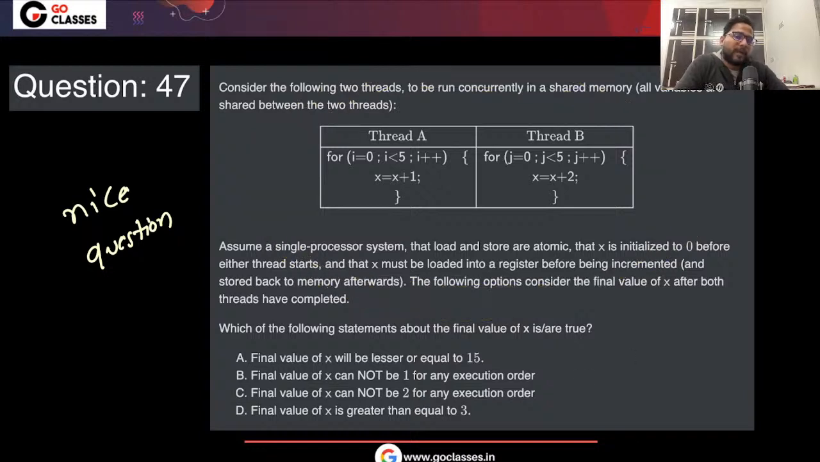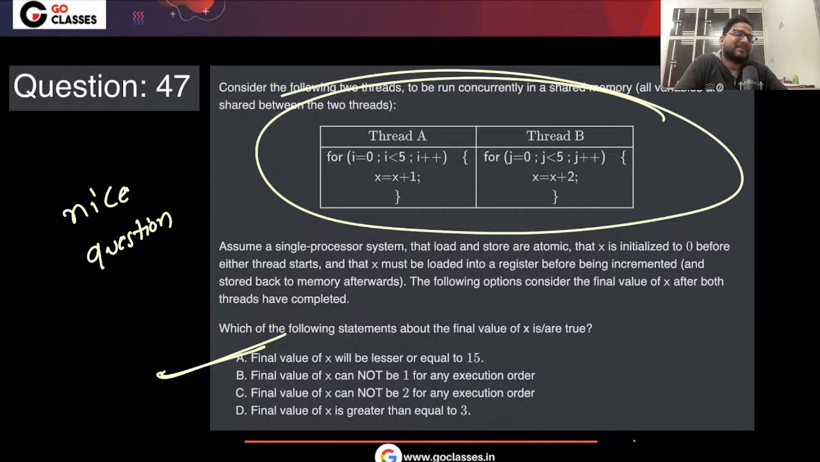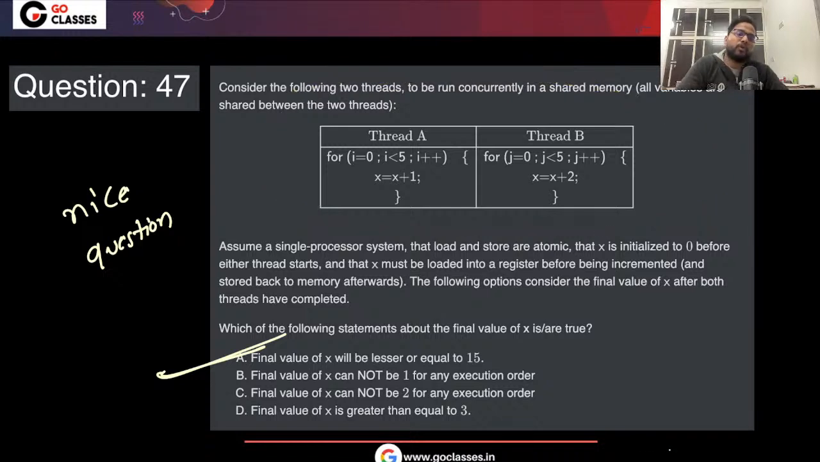But have you solved questions where you have two loops and you want to know the minimum? See, for the maximum, you will be having a 5 increment here, and you will be having a plus 10 increment here, right? So the maximum will definitely be 15. So A is definitely a correct answer. But what could be the minimum here? That is the interesting point. Do you know the minimum? How to solve for the minimum?